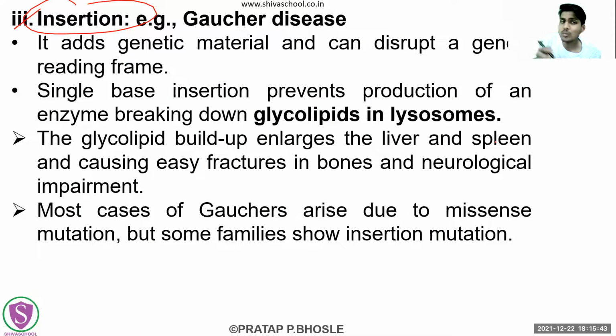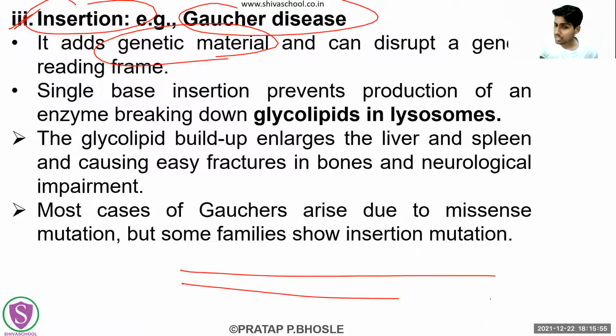The second is the insertion. The example of this is Gaucher disease. What is happening here? Genetic material or genes are going to be added here. But with regard to a gene, we don't want anything extra, and we also don't want to lose anything.